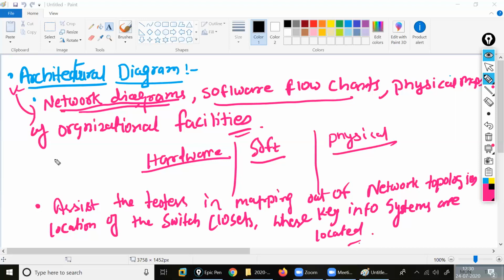This is inside my architectural diagram. I will ask you all these points on Monday. So this is my SAD. SAD is my software architectural diagram. Clear or not?